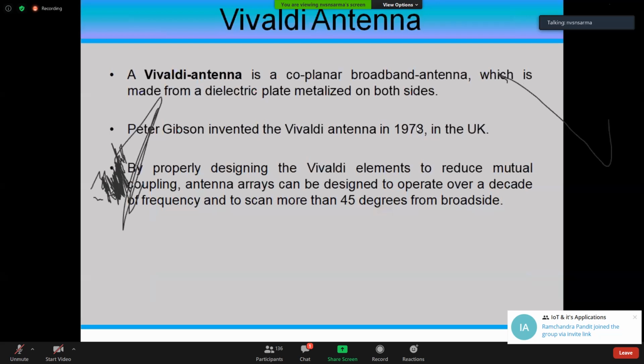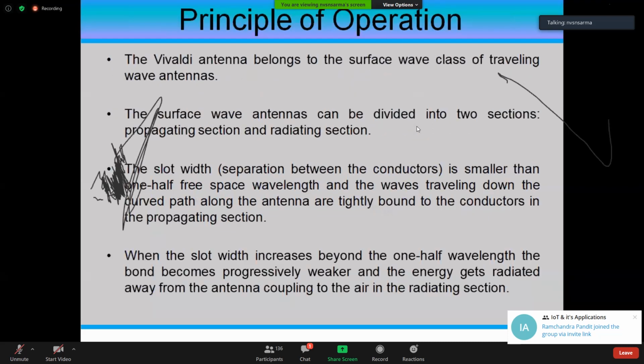It's a coplanar broadband antenna which is made from dielectric plate, metal sized on both sides. Peter Gibson is the inventor of this Vivaldi antenna, and Vivaldi antennas are now the most crazy items in electronic warfare systems. In EW, this plays a very important role because EW must work for 3 to 10 gigahertz ultra wideband. So the best known and easy to manufacture in large numbers and many other aspects, this Vivaldi antenna is satisfying, and thereby the Vivaldi is the best choice or the most hot cake in the defense market.